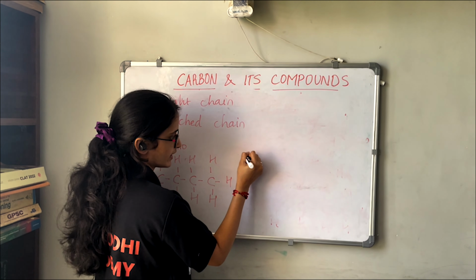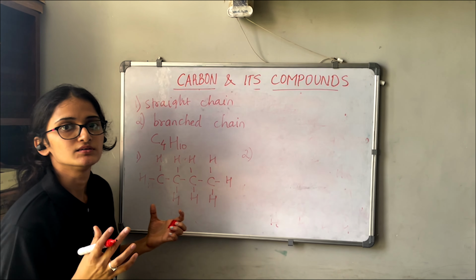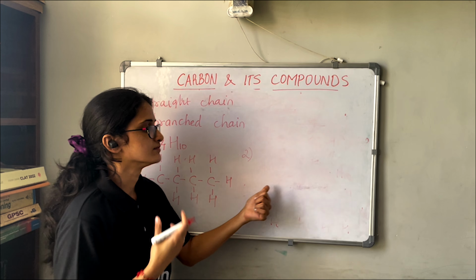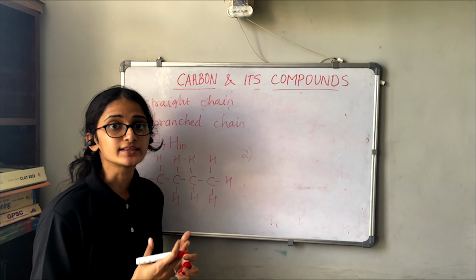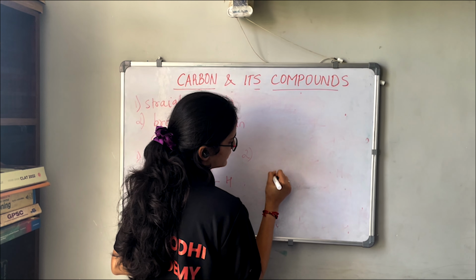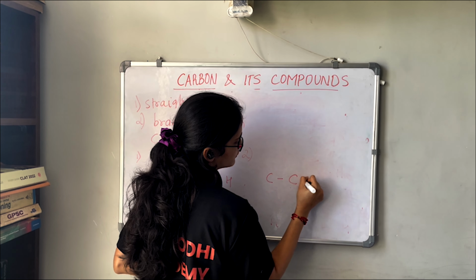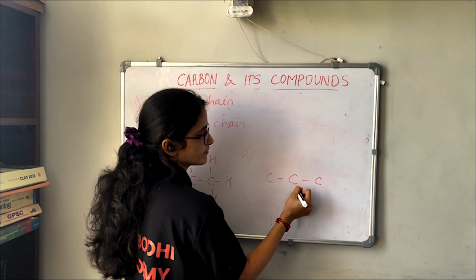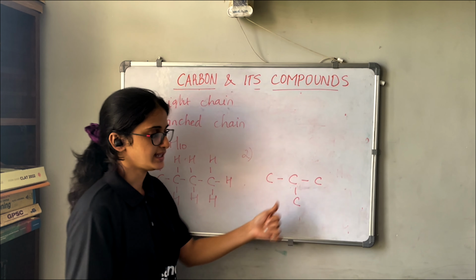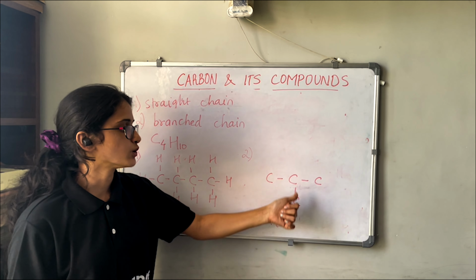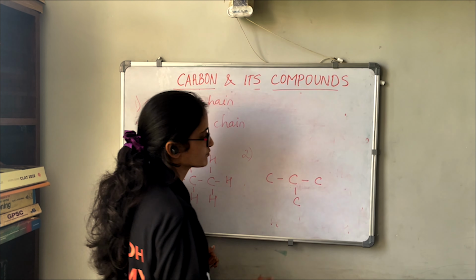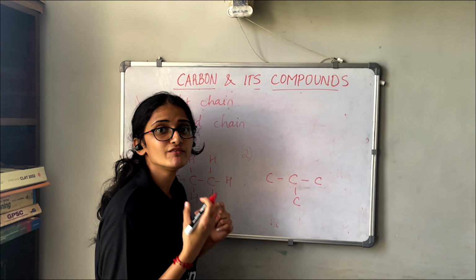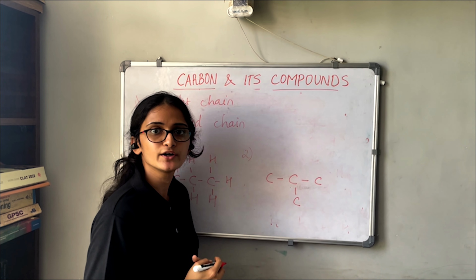The other way we can form the C4H10 molecule is by drawing the structure in another way. Let us suppose we write 3 carbon atoms in straight chain form, and we write the 1 carbon atom below the middle carbon. Now what you have to check is whether the valency of carbon is completed or not.